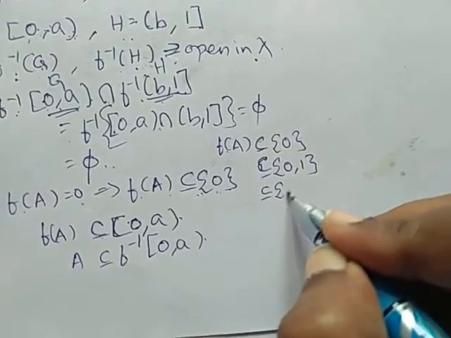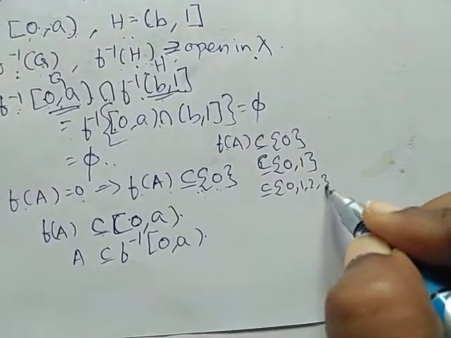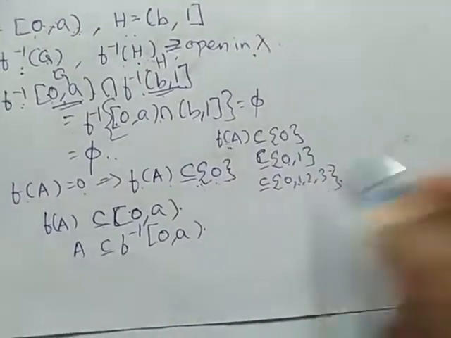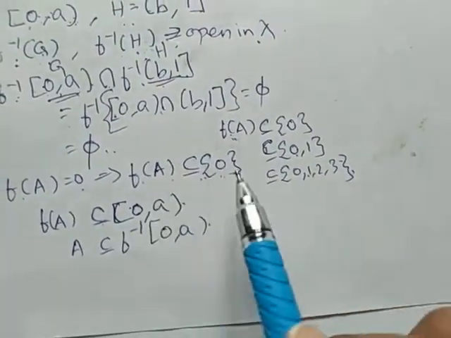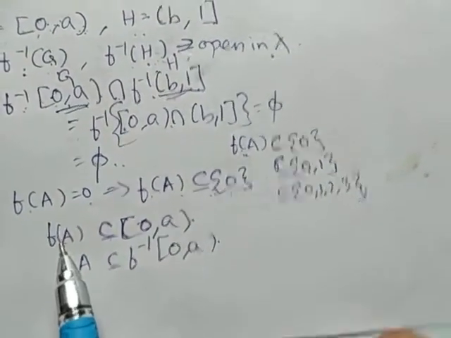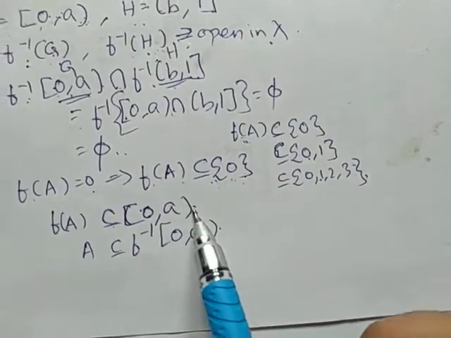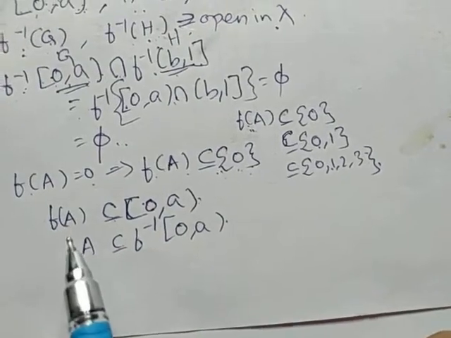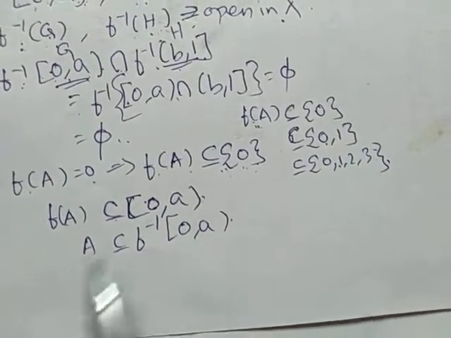It is obviously a subset of [0, 1], [0, 2], [0, 3] and so on, always the lesser set inside, increasing. In the same way, f of A is a subset of {0}. Obviously, f of A is a subset of [0, a]. So I have operated f inverse on both sides.